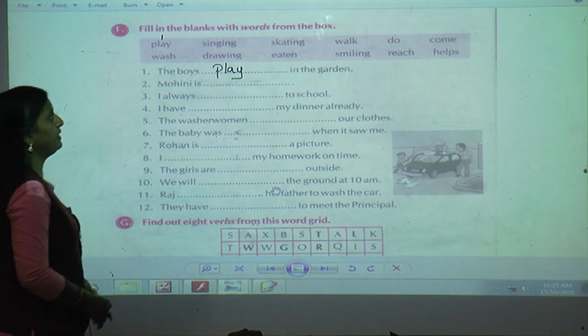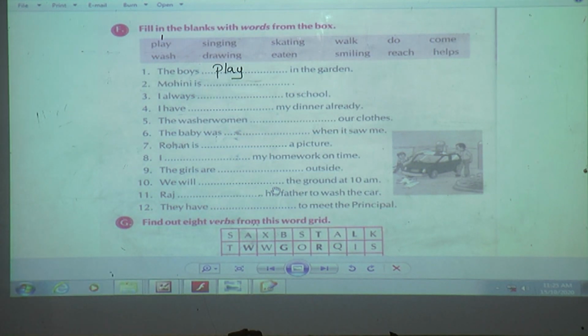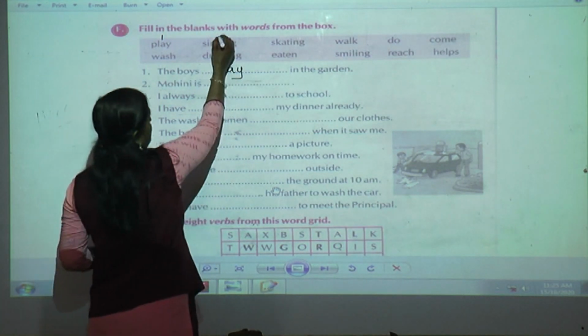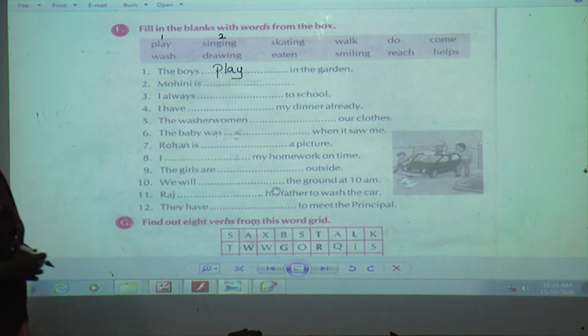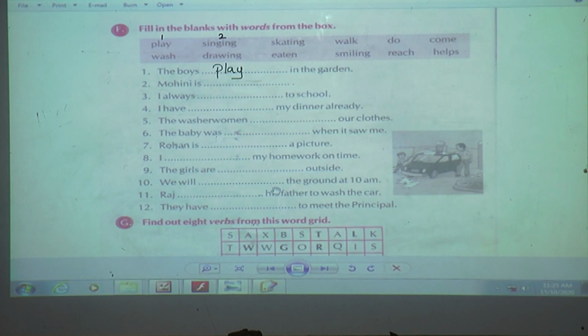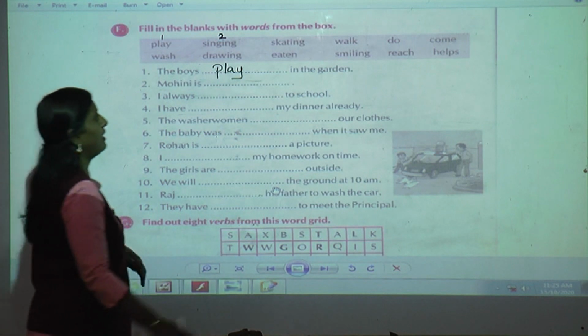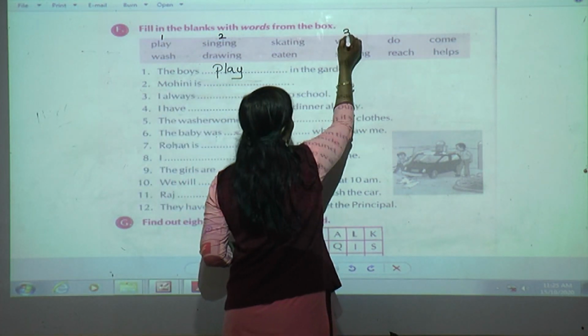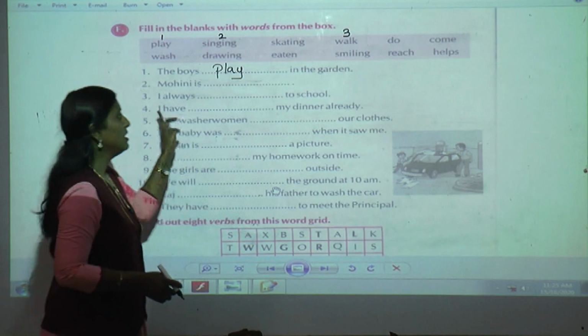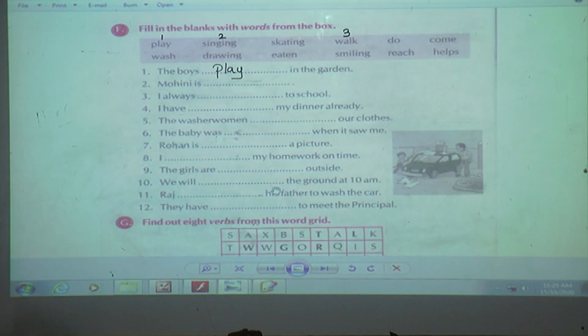First, Mohini is dash. What is Mohini doing? No picture is given. You have to make it out. Mohini is singing. I'll just put the numbers. Third, I always dash to school. That is, I always walk to school. I am just giving the number, you afterwards put it in the blanks. Fourth, I have dashed my dinner already. I have, what will come? Eaten.